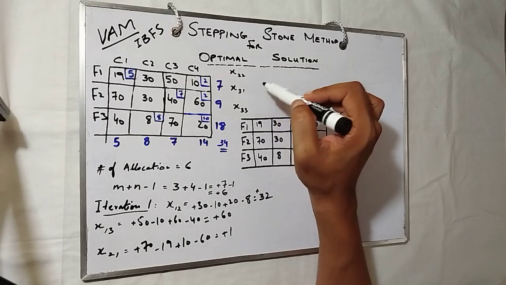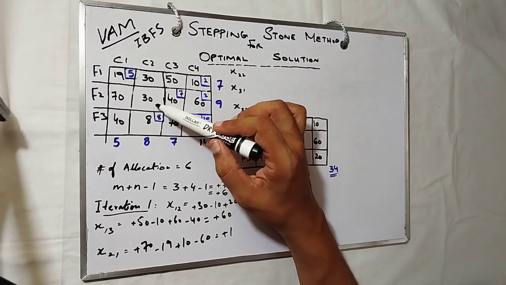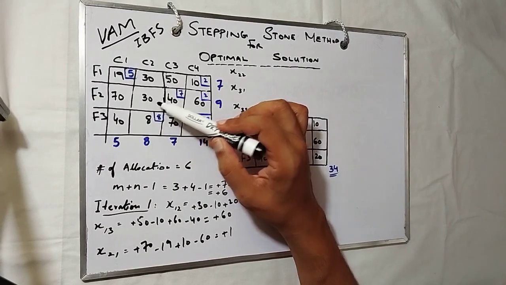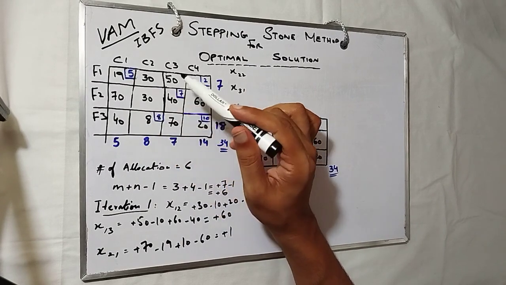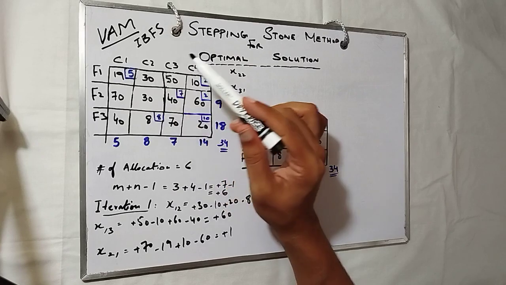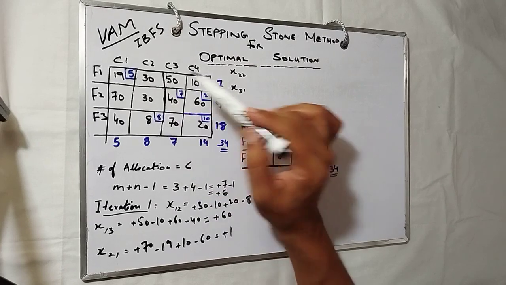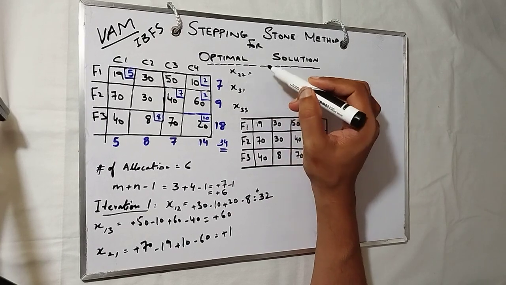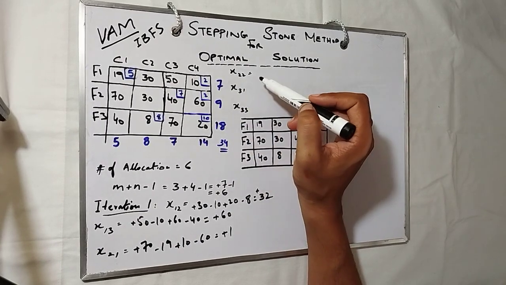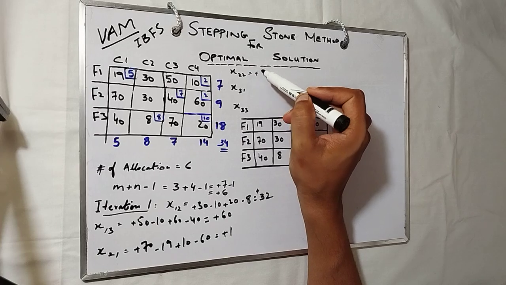Let's move ahead to x22. x22 is another unallocated cell. Since it is plus 1, there is no allocation required in the loop of 70, 19, 10 and 60. So x22, in that x22 you see we have the plus 30.